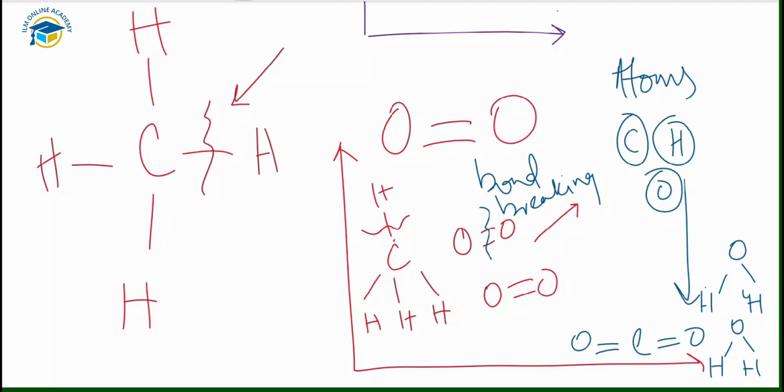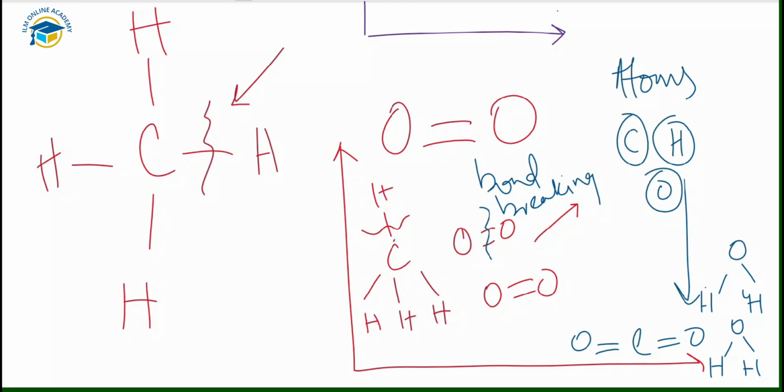Bond breaking takes in heat, so the energy of the carbon, hydrogen and oxygen increases. When these reactants react together and form new bonds, bond making gives out energy. We have carbon dioxide produced as the product, and as you can see here, this is the bond making and that gives out the energy. New bonds are formed between the carbon and oxygen to make the carbon dioxide, and between hydrogen and oxygen to make the water. Making these chemical bonds gives out energy to the surroundings, so bond making is an exothermic process.